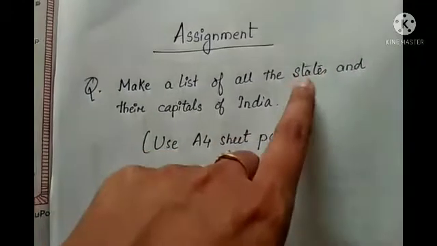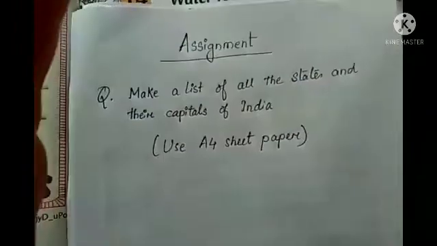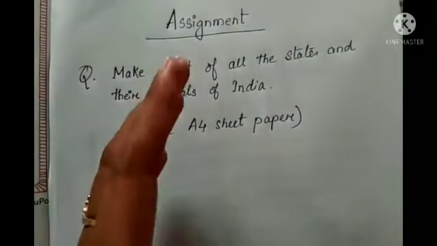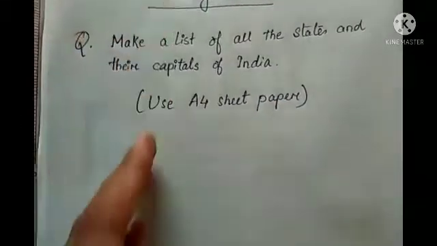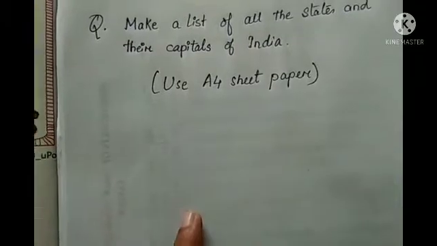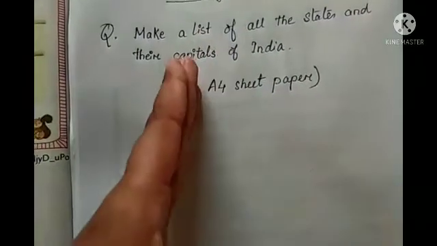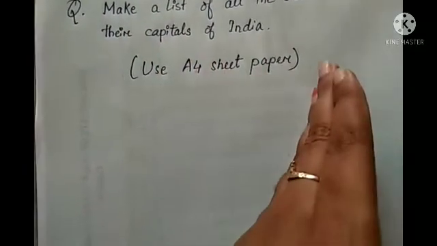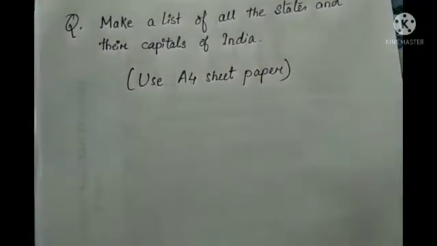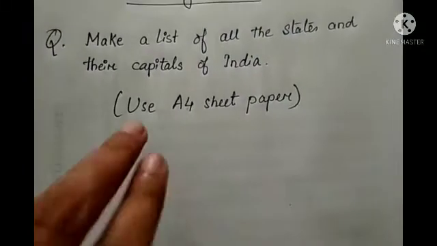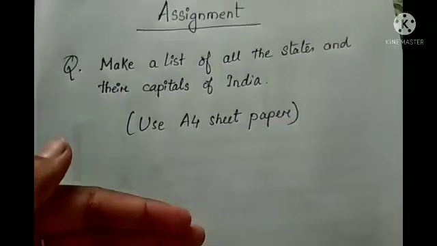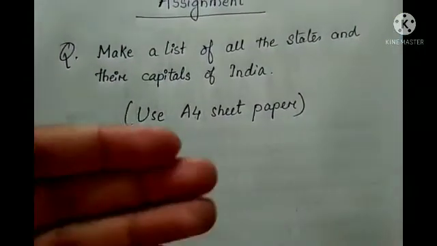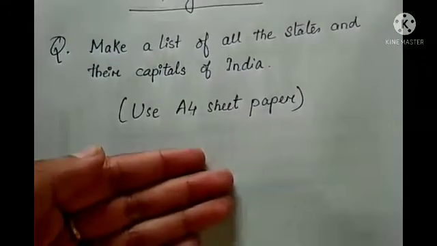Okay, so that means all the Indian states, you have to find out all the states and what are the names of their capitals. Okay, so you can use A4 size paper and you can draw tables, and on one side you can write the states and on another side you can write the capitals. Like Tripura, if you're in Tripura state, then Agartala is the capital. So like that way you find out how many states there are in India and their capitals.